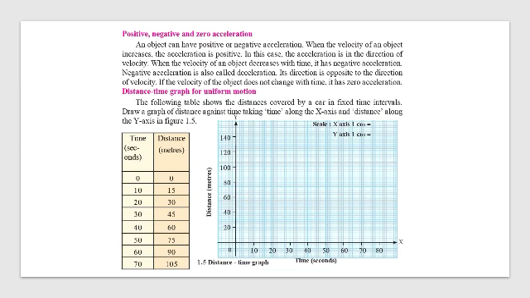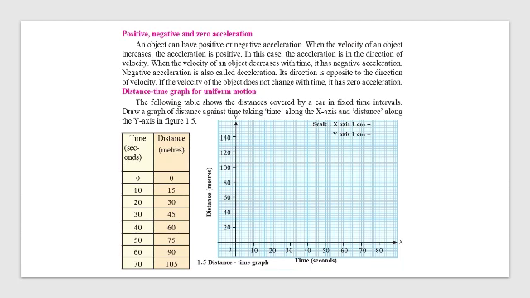An object can have positive or negative acceleration. A good example: you are moving your bicycle. The more you pedal fast, the faster it will move forward. Correct? So this is positive acceleration. You have increased your speed, the object is moving forward. You are applying brake to your bicycle. What will happen? Your bicycle will stop. So this is negative acceleration. So positive acceleration will help the object to move forward, and negative acceleration will help your object to move backward, or it will help it to stop.